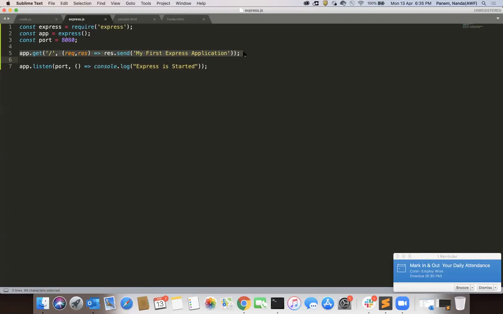Now this Express is supported by default with URL support. In Node.js, you don't have URL support. You just have the request you're doing, any URL you are touching, you can do. But Express upgraded the things. So whenever there is a URL on the browser, it tries to compile what URL you are providing and what response your Express application needs to give. Here I'm going to provide contact. This is my contact page.